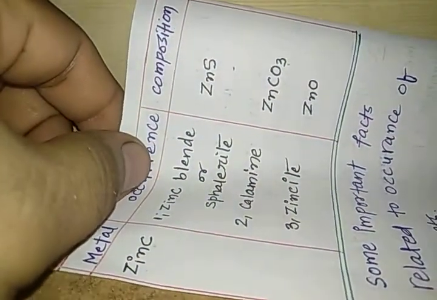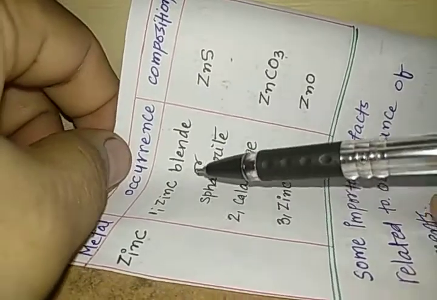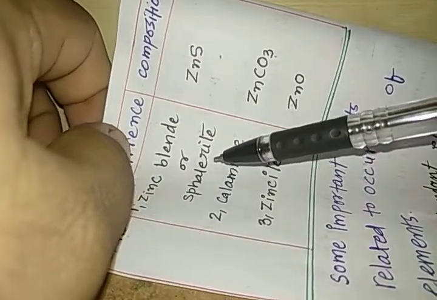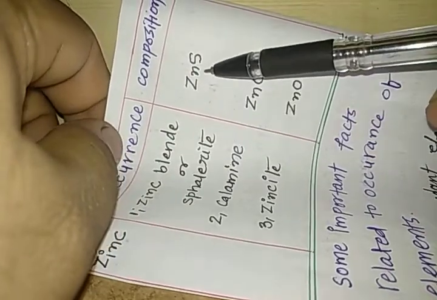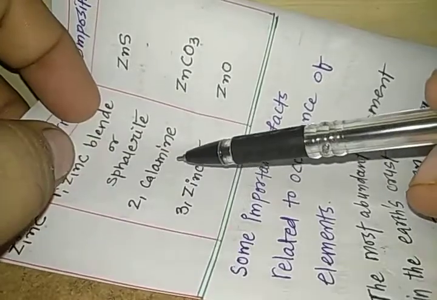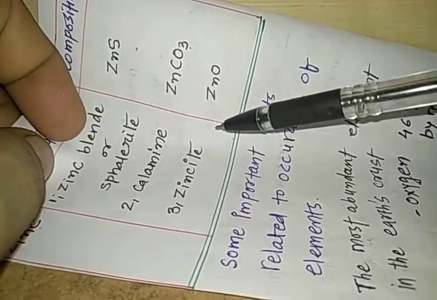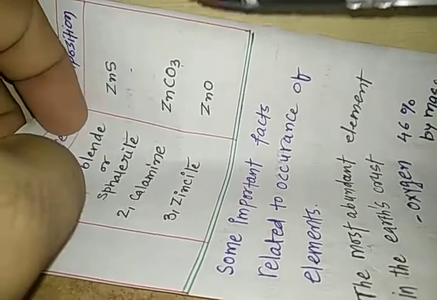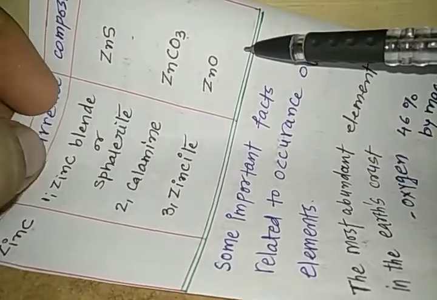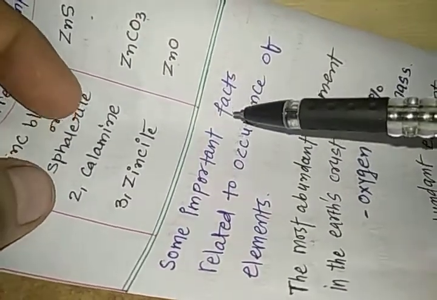Then we shall understand the last one, which is zinc. Zinc is available as zinc blende or sphalerite, which is the sulfide of zinc, ZnS. Then we have calamine, which is zinc carbonate. And then you have zincite, which is zinc oxide. So zinc is available as a carbonate, sulfide, or oxide ore. This is how we can understand the occurrence of these metals.